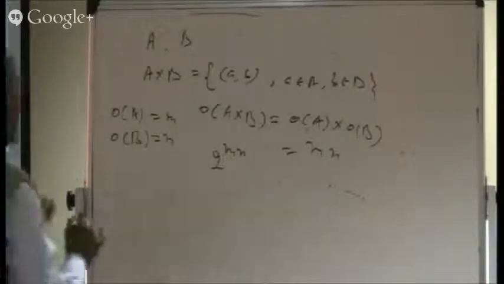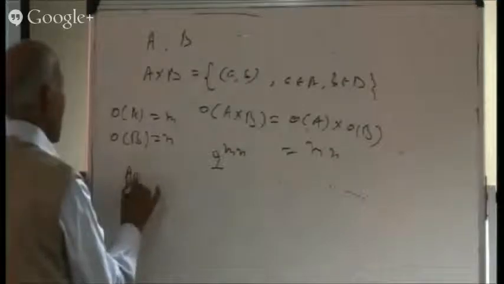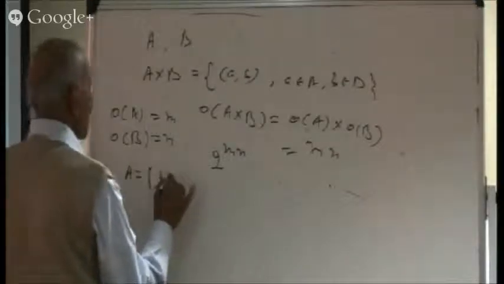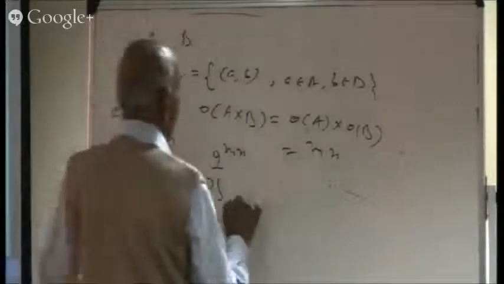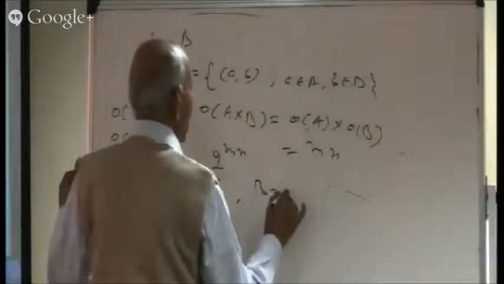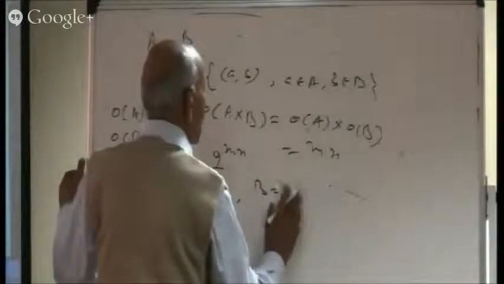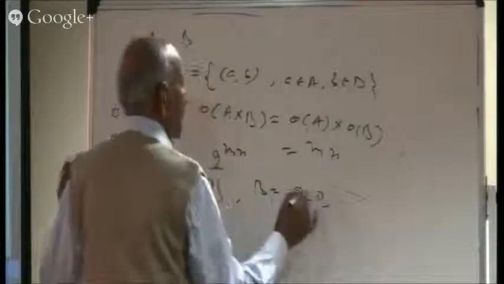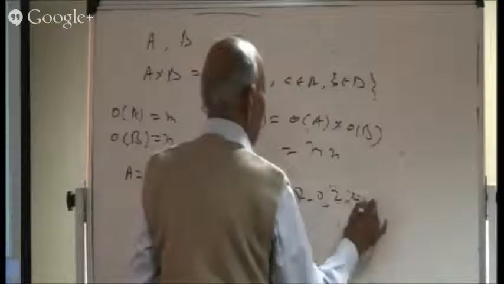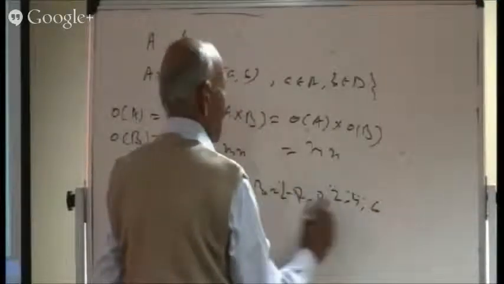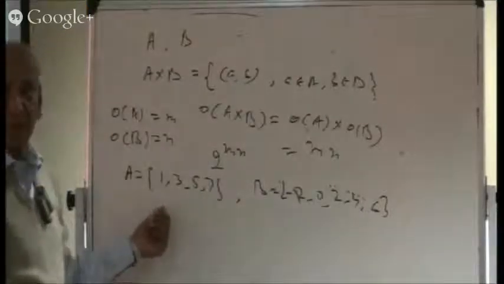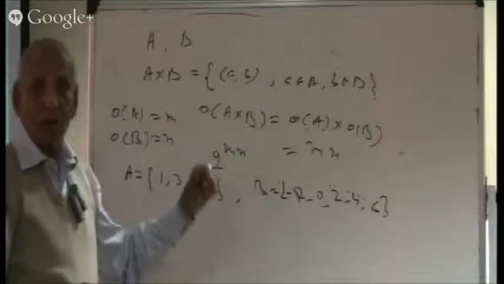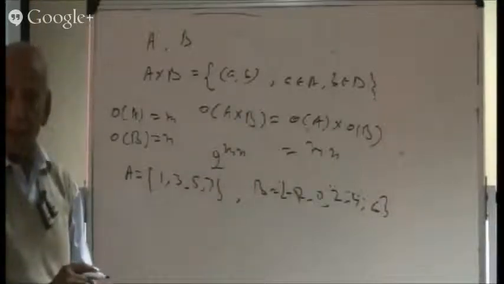So here I take a particular example. I am taking, say, 1, 3, 5, 7. I have selected this A. Let me select B. So B, say -2, 0, say 2, 4, 6. So here is B. I have written A, I have written B. What is the order of A? 4. What is the order of B? 5.